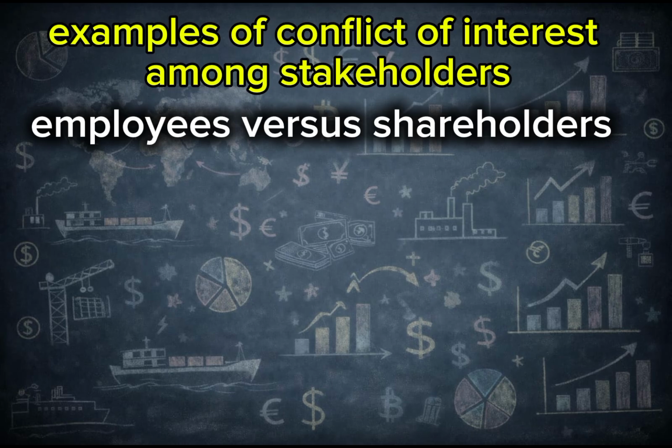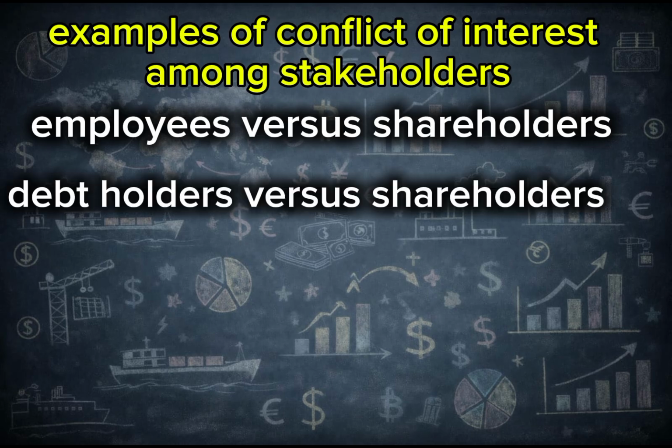Of the shareholders. Also, another example is the debt holders. They would love to charge higher interest on loans. But to pay higher interest on loans, it means what? It will reduce what? The shareholders' wealth.